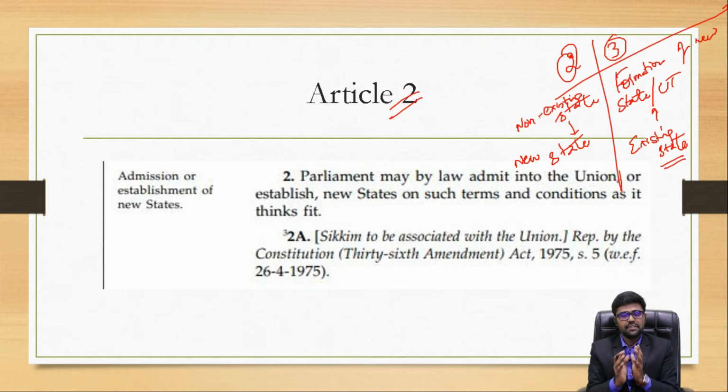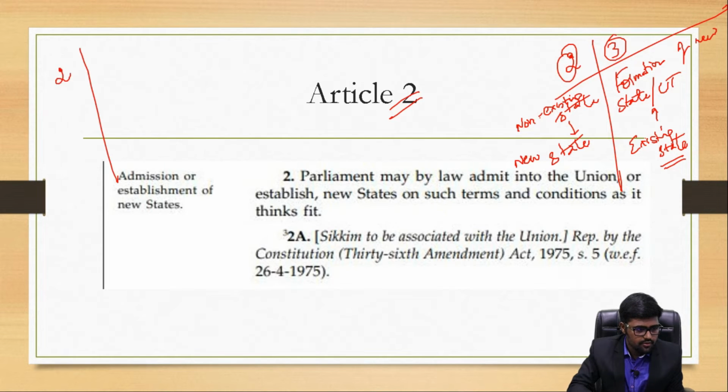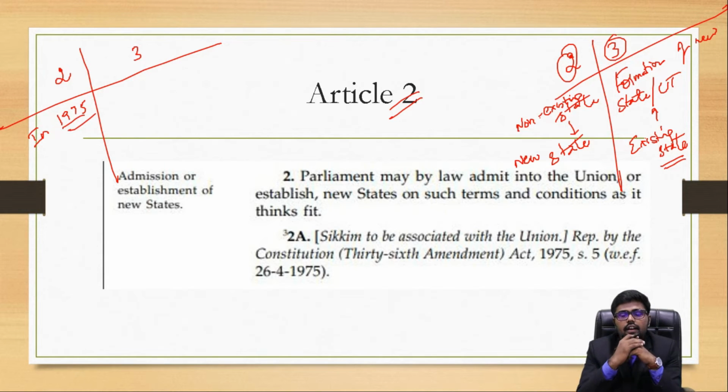Let me give examples so that you can understand very clearly. Now coming to Article 2. Take for example 1975.